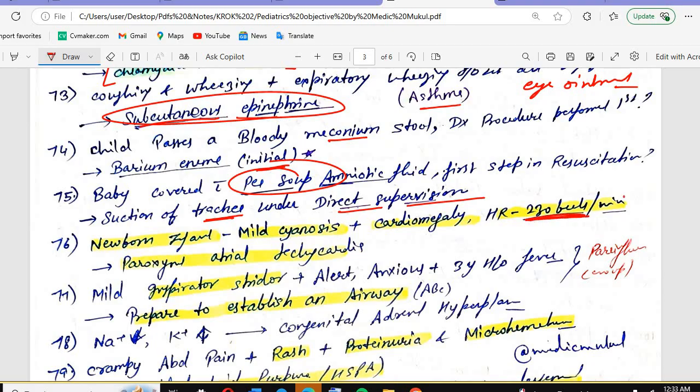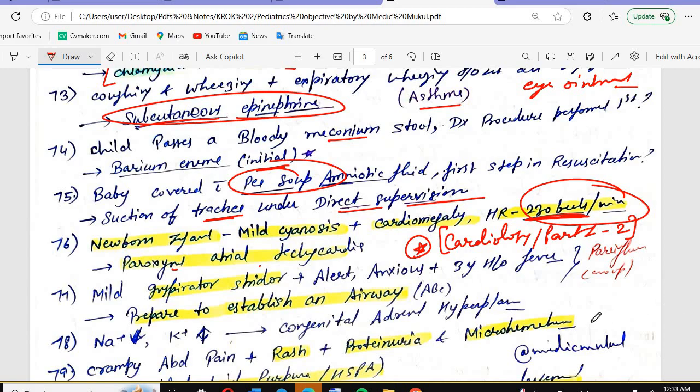Newborn infant, mild cyanosis, cardiomegaly, heart rate 230. Newborn with mild cyanosis, paroxysmal atrial tachycardia. Just watch cardiology part 1 and part 2, and your whole cardiology will be finished from basic to intermediate level, which will be very clear to you. Just watch both the videos, and you will be able to do all the questions from cardiology.